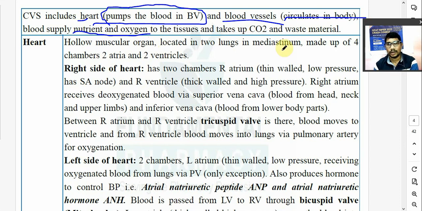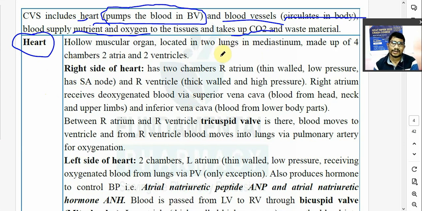इसको टिश्यू को, एंड टिश्यू में जो मेटाबॉलिज्म होने के बाद में जो कार्बन डाइऑक्साइड बनता है, तो आफ्टर मेटाबॉलिज्म so waste product carbon dioxide and lot of waste material that is carried again by blood. So blood will supply nutrition and oxygen to the tissues and it will take waste material from the tissue, right? Are you getting? समझ रहे हैं आपको? Okay. So heart is nothing. Okay, what is heart? Muscular organ.